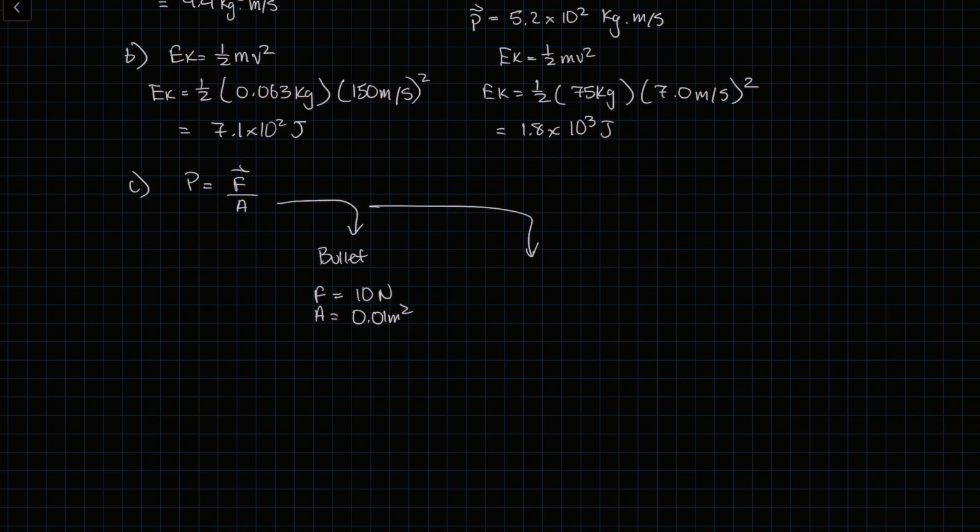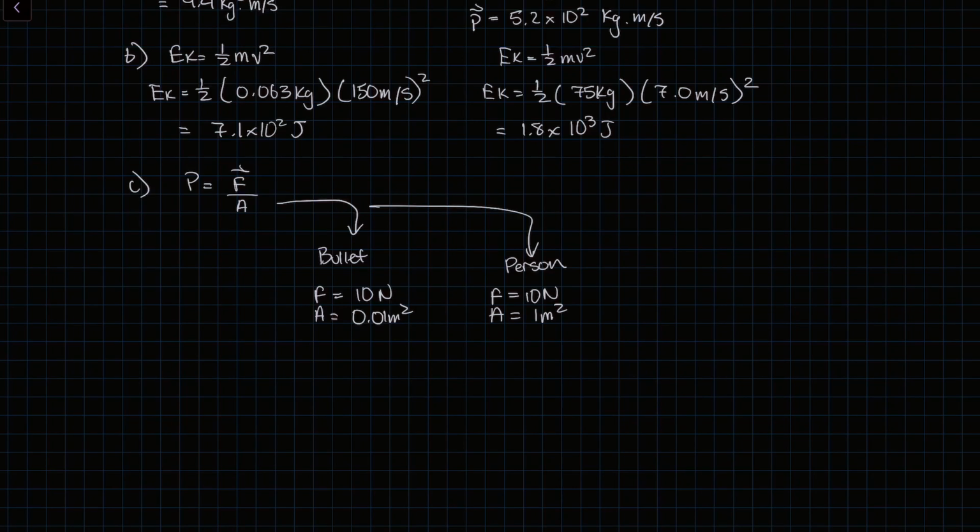Let's say for the person, the force is 10 newtons, but the area is, sure, 1 meter squared. This is just for demonstration purposes.